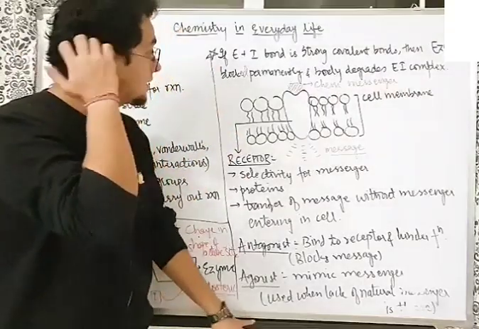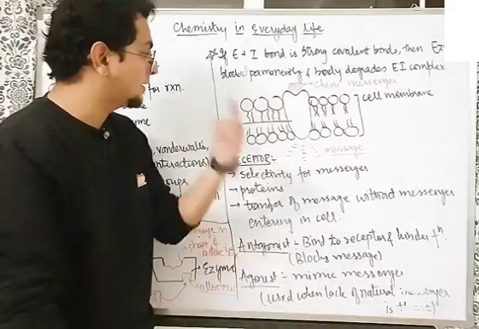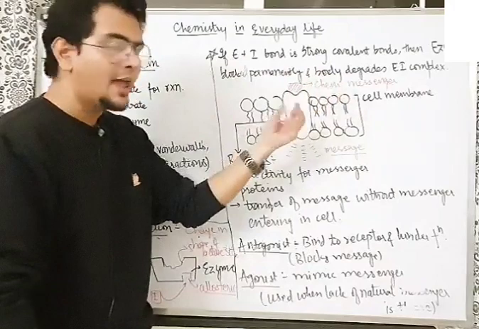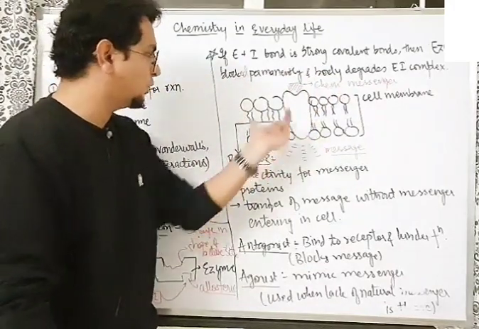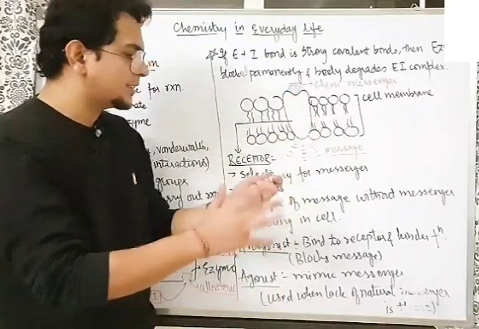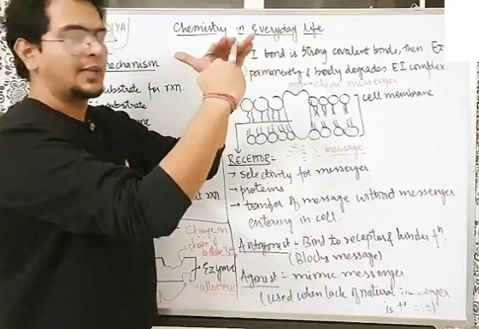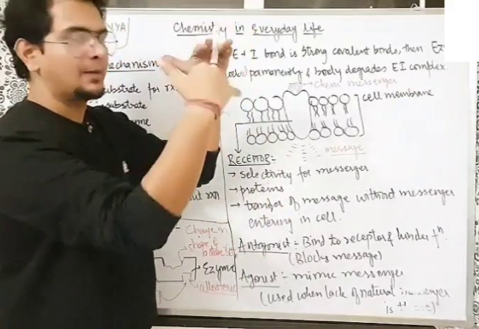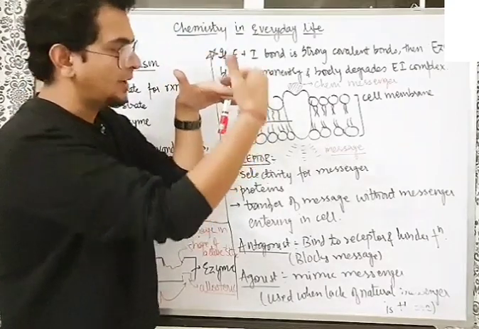Now, another way is there. This is something known as chemical messenger. What is the role of a chemical messenger? Chemical messengers go and selectively bind to some receptor proteins. These are known as receptors, and they are proteins. What are the receptors? If there is a cell membrane, they pass through the cell membrane. That means some part of the receptor is above the cell membrane, some part of the receptor is below the cell membrane and inside the cell, some outside the cell.